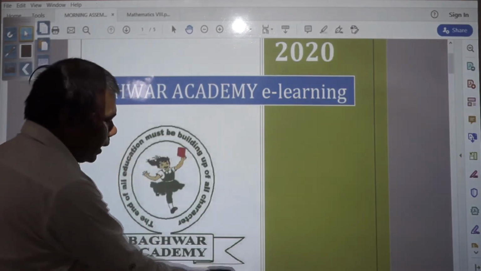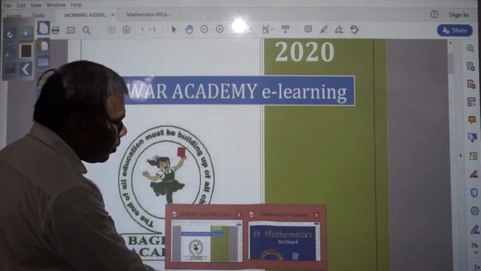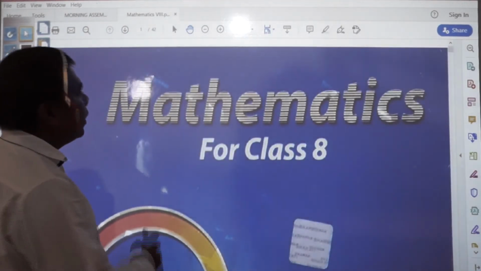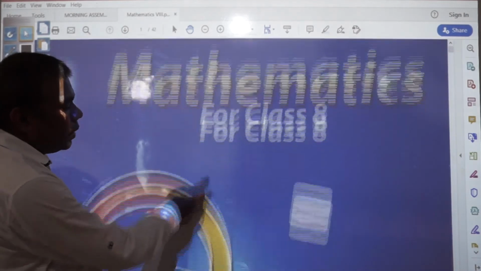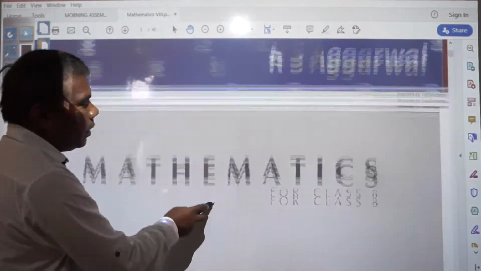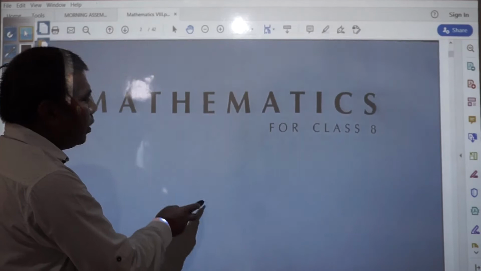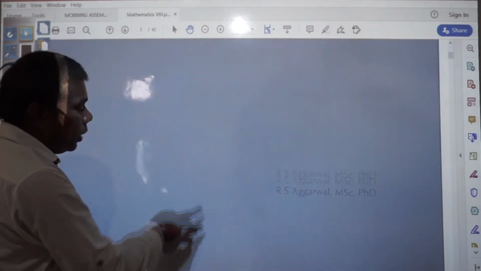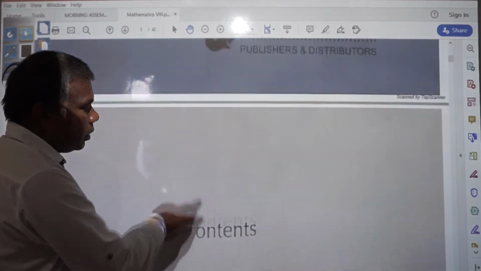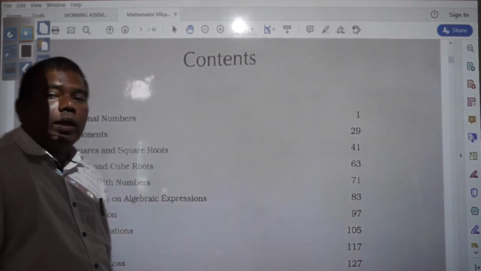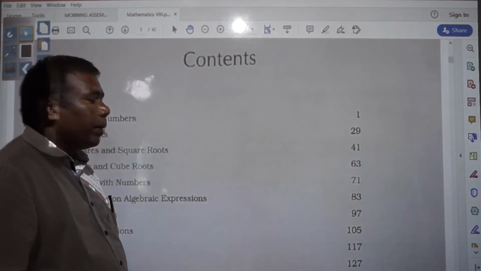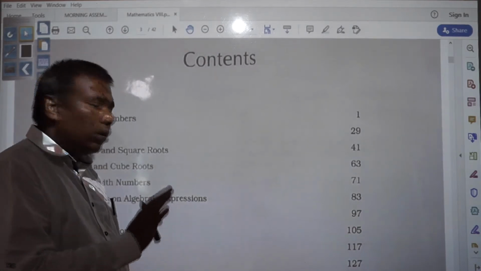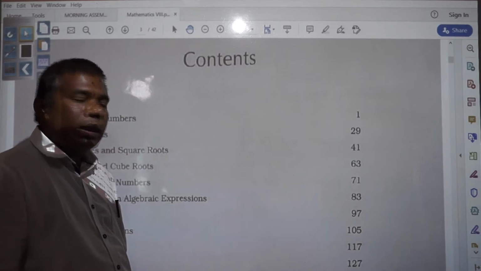So before starting, I would like to show you which book we are going to run this year, and that is Mathematics for Class 8. You can see R. S. Aggarwal. Many of you might be having it, and I know that you might not have purchased books, but not to worry, if you have books or not, that does not matter. Contents already have been sent on WhatsApp, and through YouTube also you can see and you can learn.